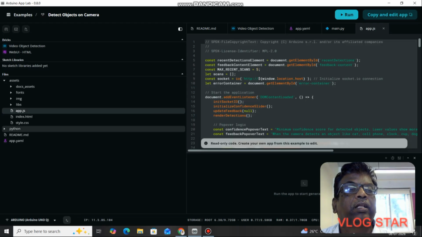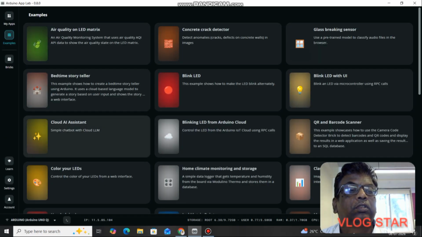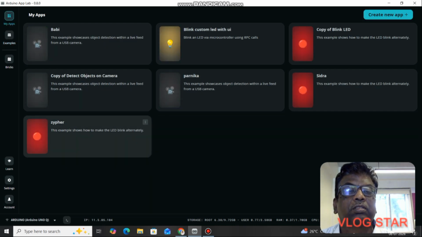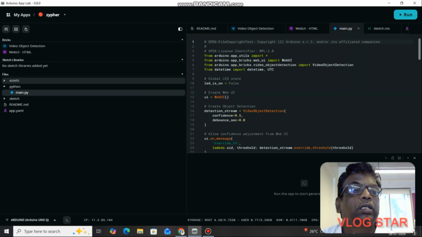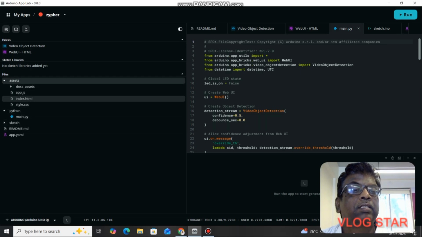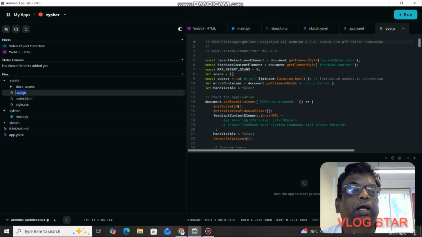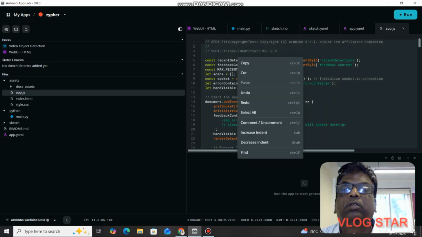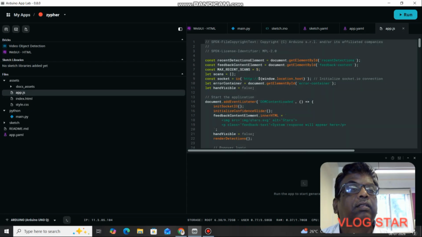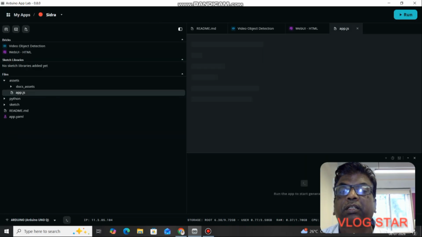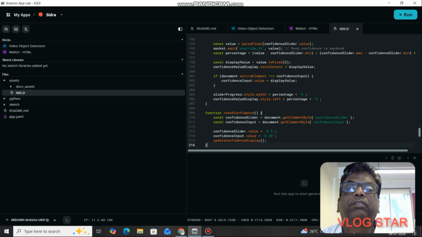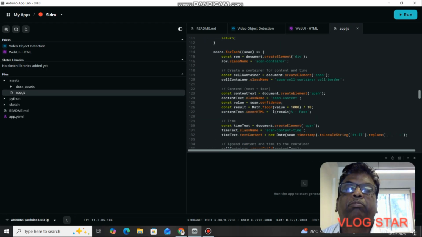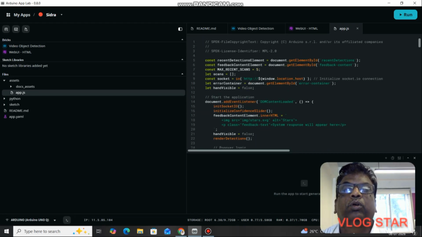So this code is already there in one of my apps. Let us go there. I will go to my apps, Zypher. Here if you go to assets, you will have app.js. Control A, copy, and then go to the new app, that is Sidra, and in app.js, Control V. So your app.js code is now ready.